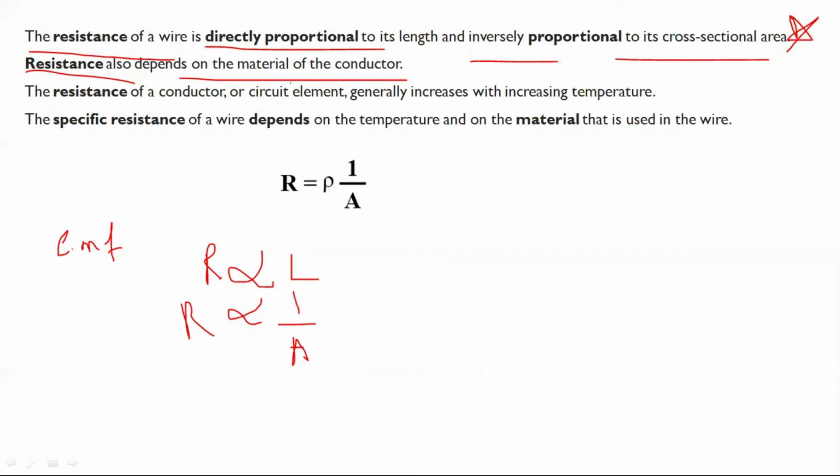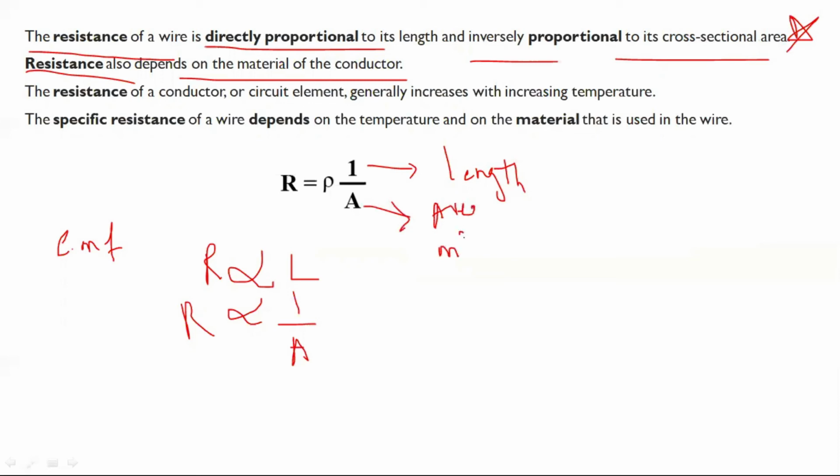If you take the area of cross section with a screw gauge, resistance is inversely proportional to it, that is 1 by A. So R is equal to rho L by A. L is the length of the wire in meters, and A is the cross-sectional area in meter square.